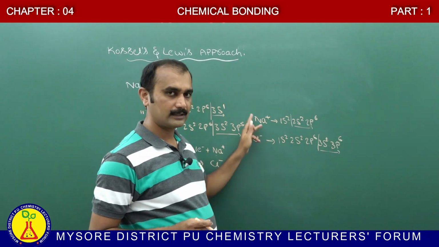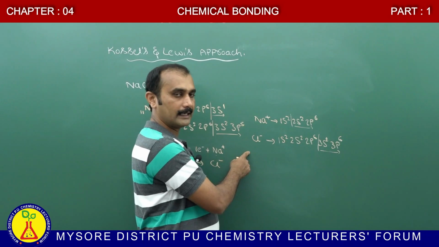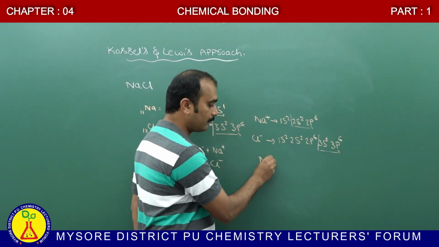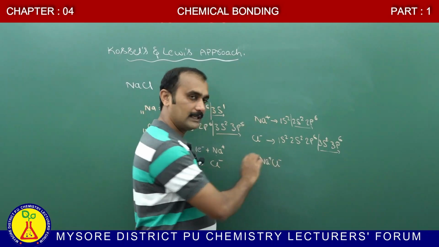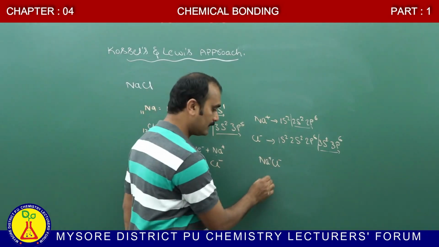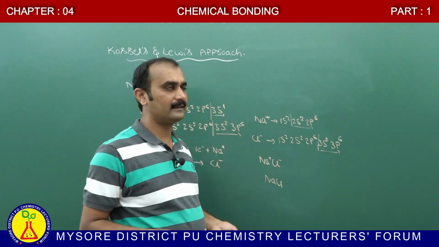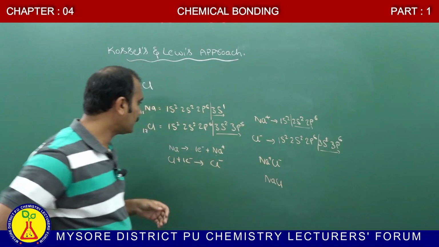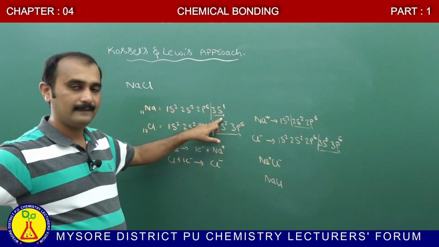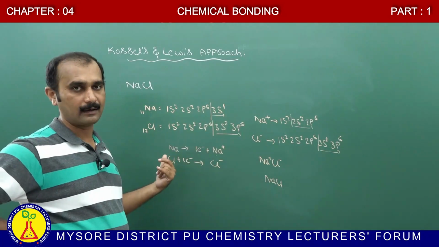There is an electrostatic force of attraction between the sodium ion and the chloride ion, resulting in the formation of NaCl, as the positive and negative charges neutralize. This is the formation of sodium chloride. In the formation of sodium chloride, sodium has a tendency to lose an electron, and chlorine has a tendency to gain an electron.